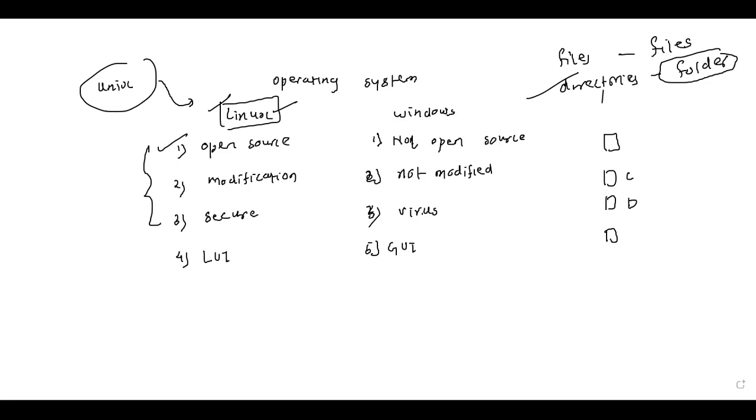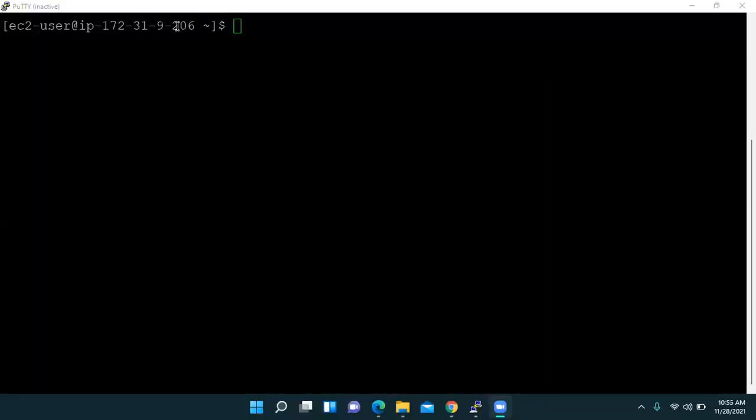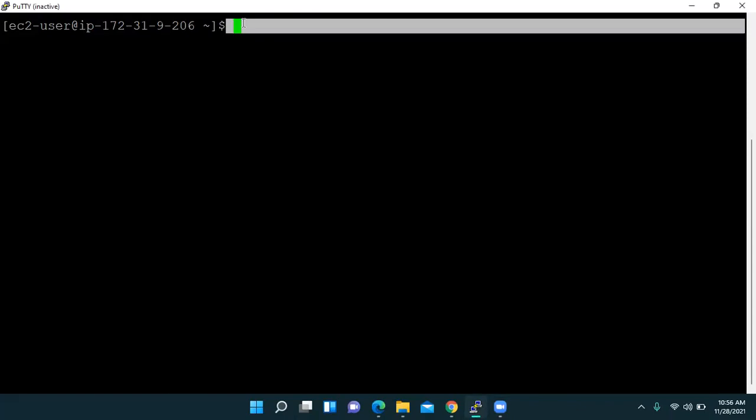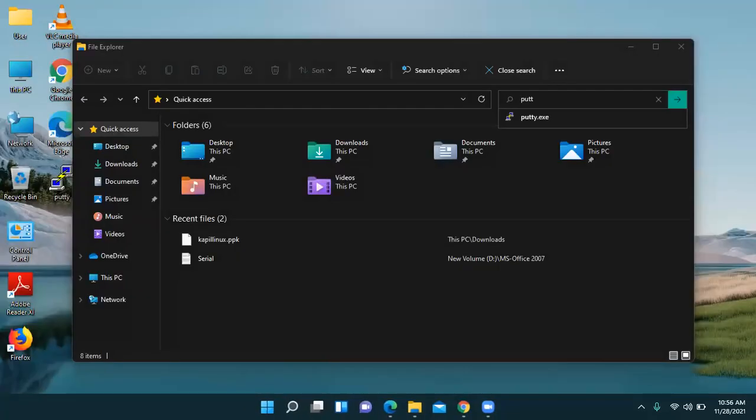I have already opened my EC2 instance, and over that instance I am going to show you different commands. I have already opened my terminal, and I think PuTTY has become inactive again, so I have to rejoin. Just wait a minute.